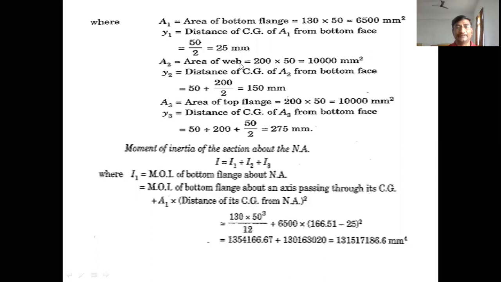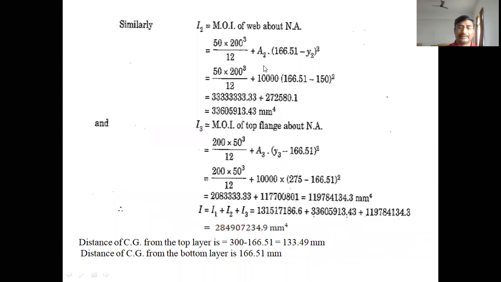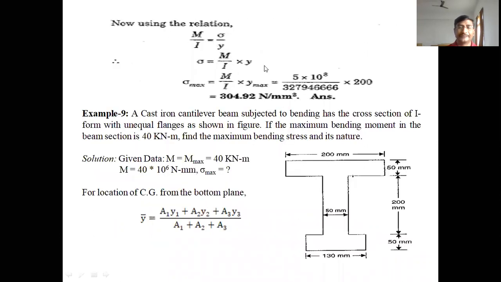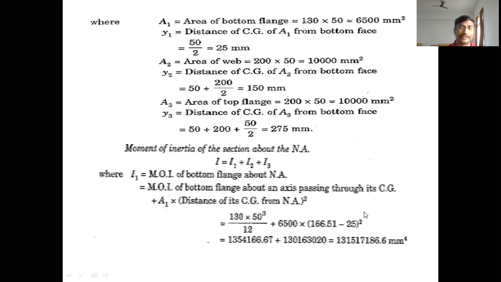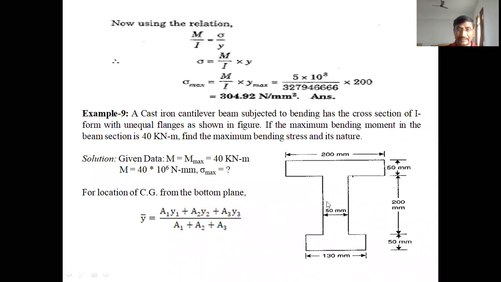A2 is the area of the web. What is the area of the web? The height of the web is 200 mm, thickness of the web is 50 mm, 200 into 50 is 10,000 mm square. Y2 is the distance of CG of A2 from the bottom face. The web portion CG is at the center.